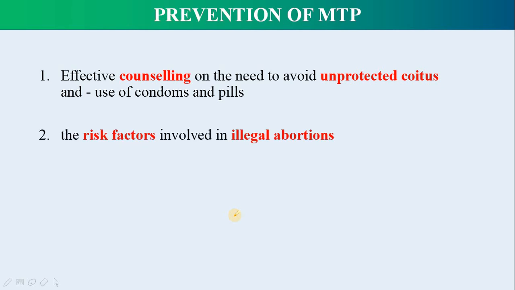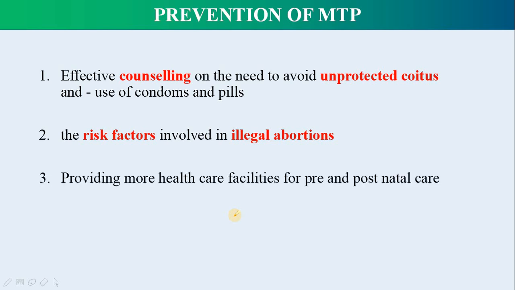The second point here is the risk factor. People should be educated about the risk factors involved in illegal abortions. Thirdly, providing more healthcare facilities for pre and postnatal care. And the fourth point is to educate people on gender equality.